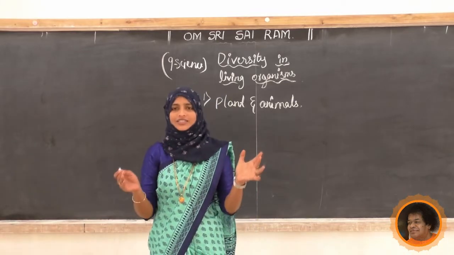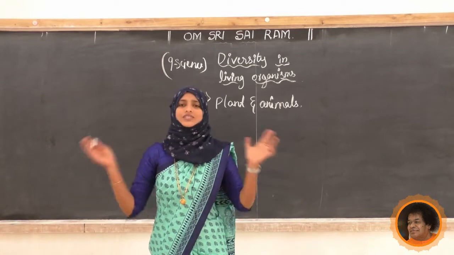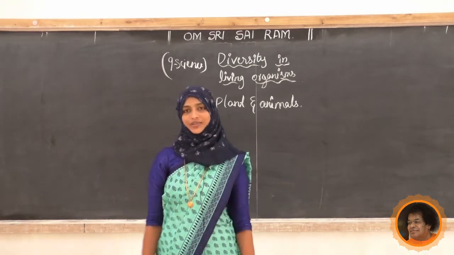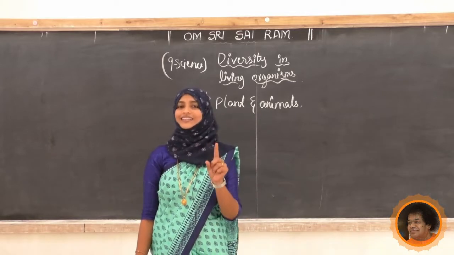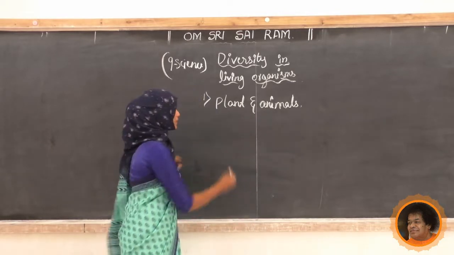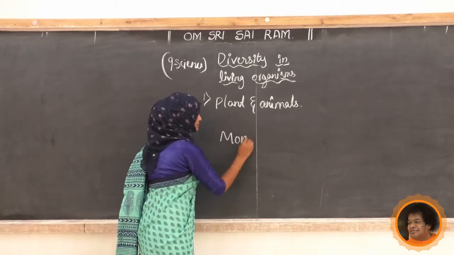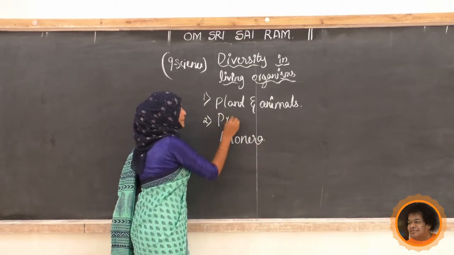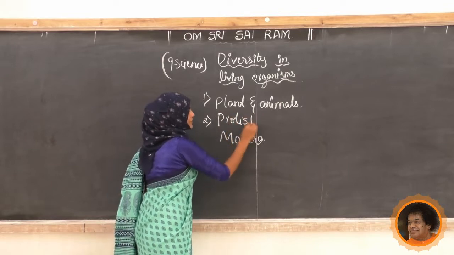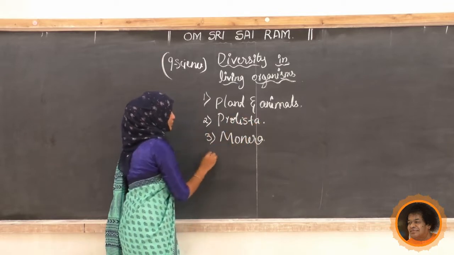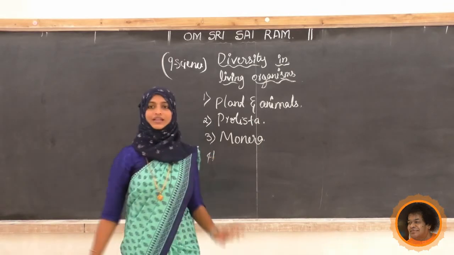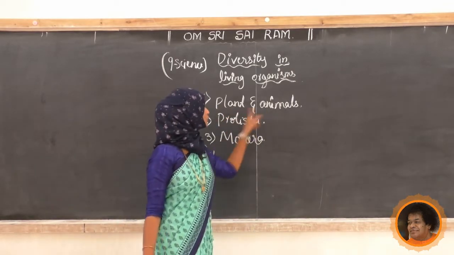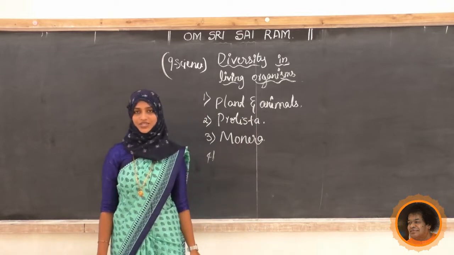All the bacteria, organisms that do not have a nucleus, he added to that one. So the second one is Protista and the third one is Monera. We will see what happens later. So we got a four kingdom classification now.